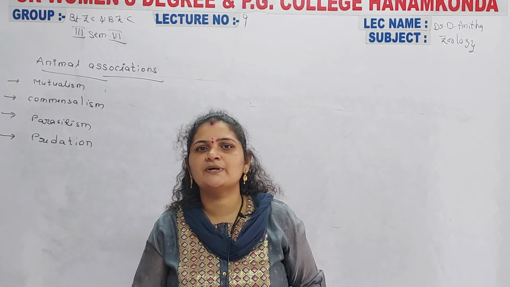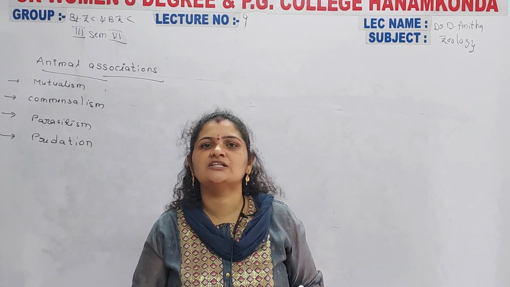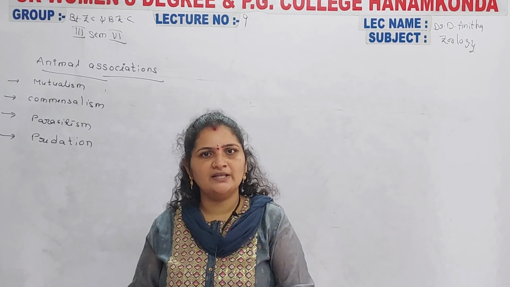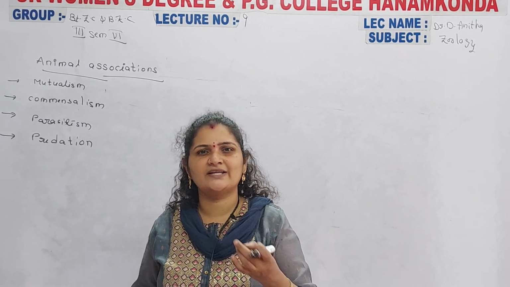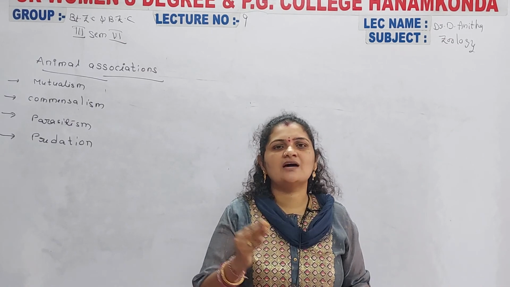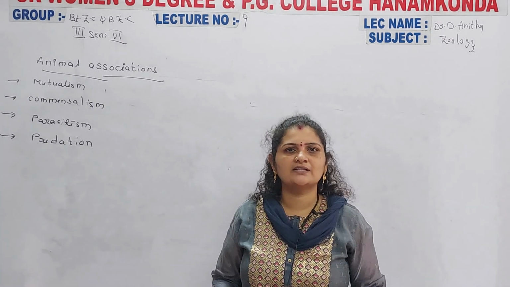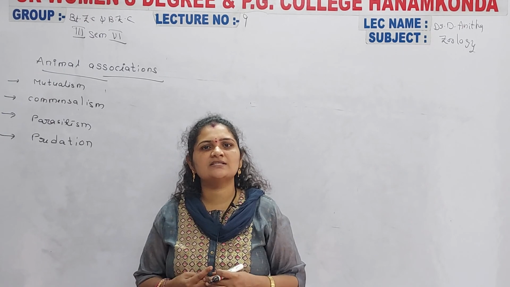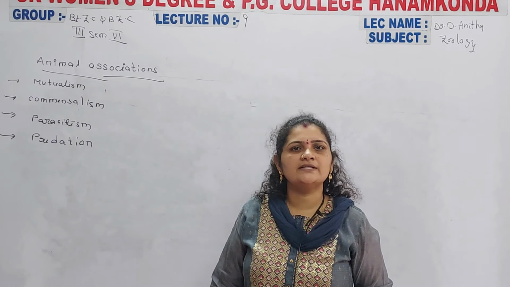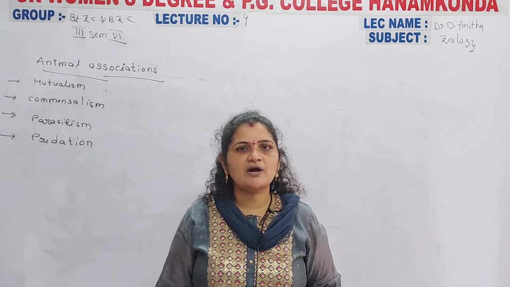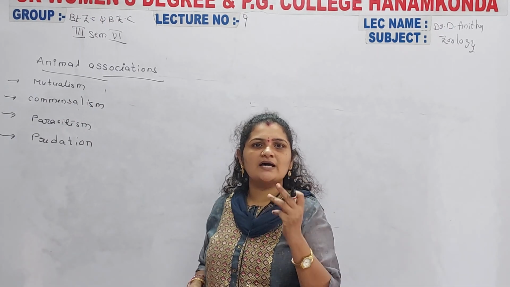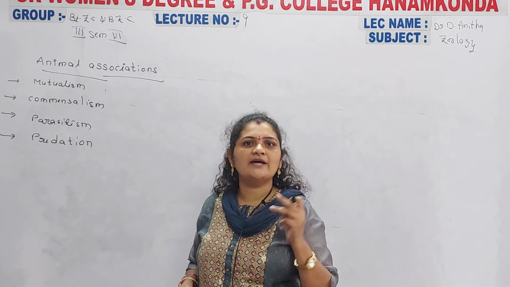In this type of relationship, both organisms are equally benefited. Such a relationship is considered mutualism.